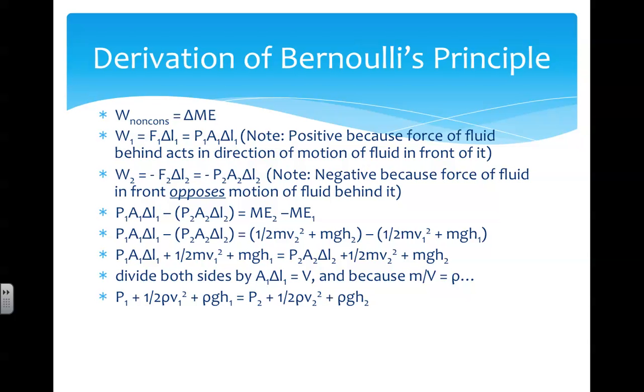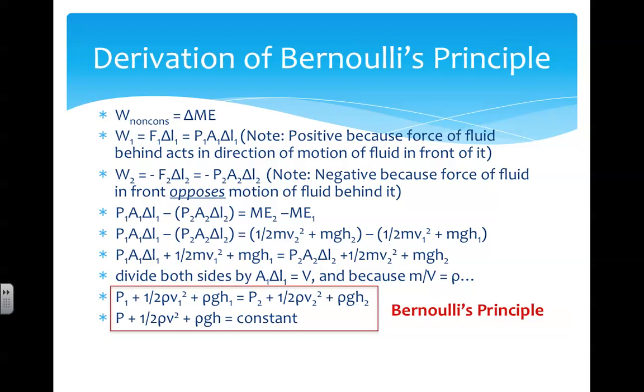Thus we find that P1 plus 1/2 rho V1 squared plus rho gh1 equals P2 plus 1/2 rho V2 squared plus rho gh2. Or, in other terms, P plus 1/2 rho V squared plus rho gh is a constant. It doesn't change, same all the time or in any position. Both of these expressions are known as Bernoulli's principle, which essentially is a statement of conservation of energy.